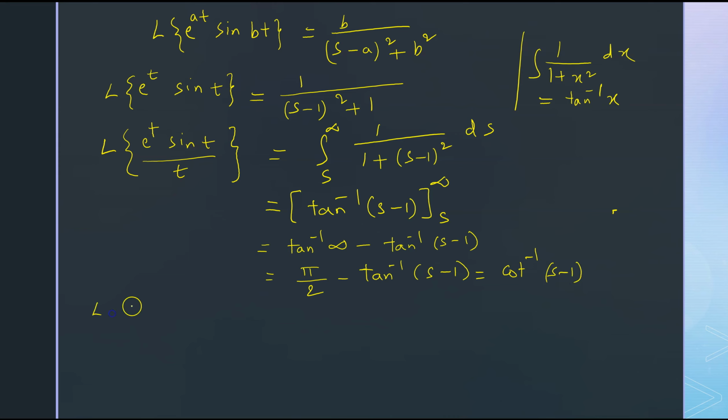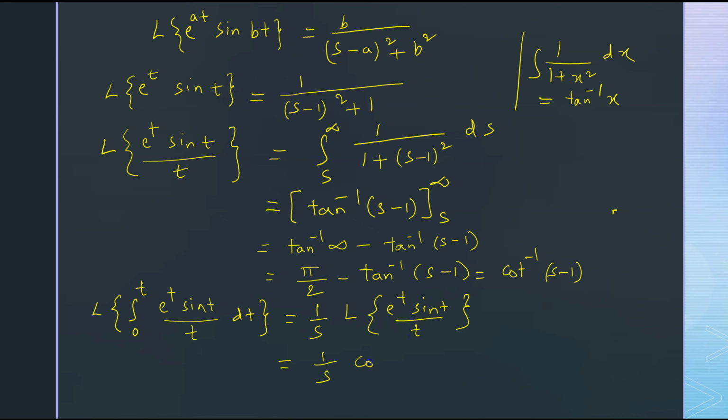Now the Laplace transform of the integral 0 to t e power t sin t by t dt is equal to 1 by s into the Laplace transform of e power t sin t upon t, which is equal to 1 by s cot inverse of (s minus 1). So this is the Laplace transform of the integral 0 to t e power t sin t upon t.